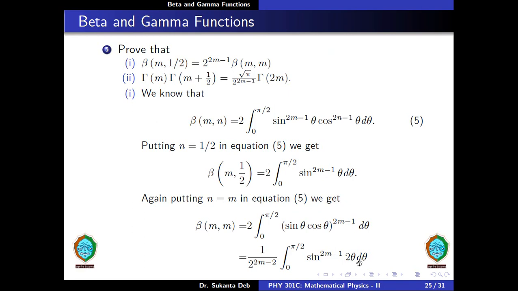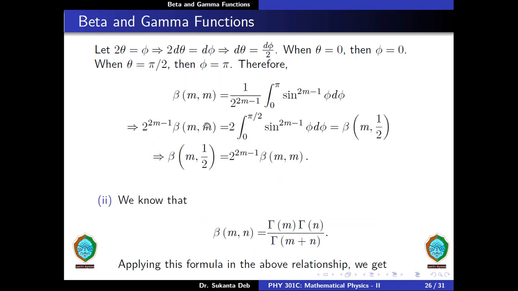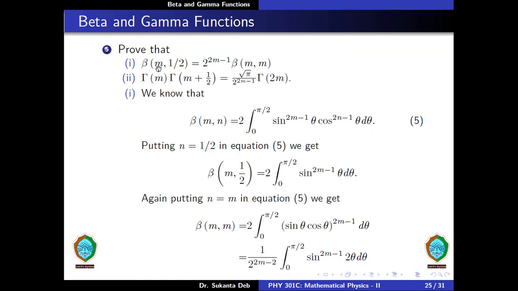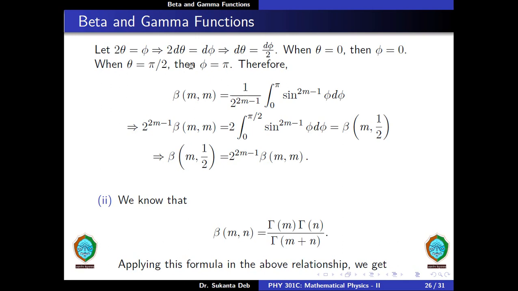Now let us put 2 theta is equal to phi, and this gives 2 d theta is equal to d phi. So therefore d theta is equal to d phi by 2. Now when theta is equal to 0, then phi is also equal to 0. When theta is equal to pi by 2, then phi is equal to pi. Therefore beta of m comma m is equal to 1 by 2 to the power twice m minus 1 into integration from 0 to pi of sin to the power twice m minus 1 phi d phi.